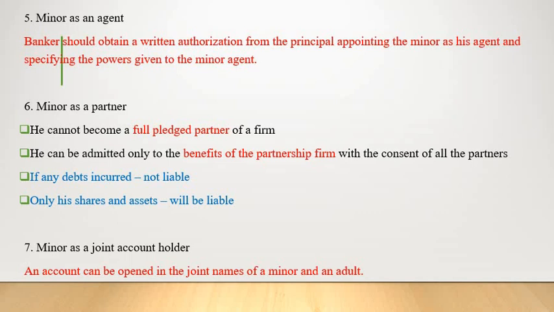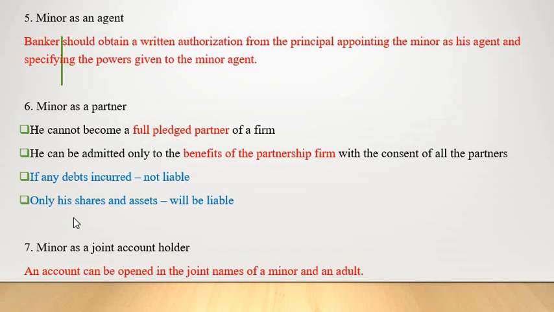So with the consent of all the partners, the minor can be appointed as a partner. In future, if any problem arises or any debts are incurred in this organization, the minor will not be a liable person. He will be liable only for his share and the profit. That's why only with the consent of all the partners will the minor be appointed as a partner.